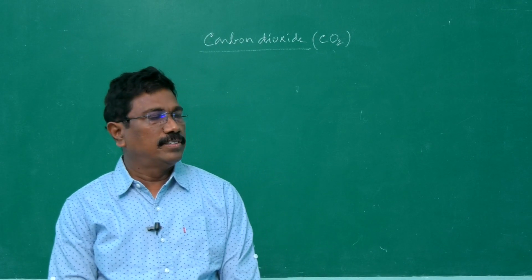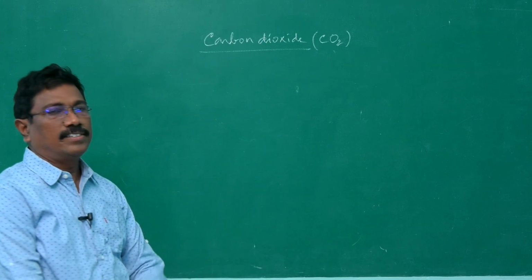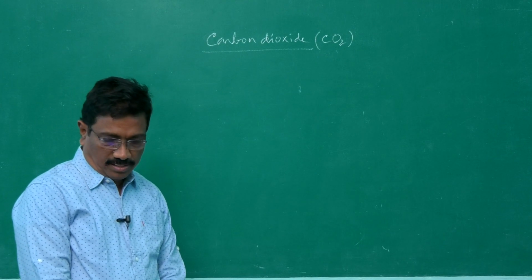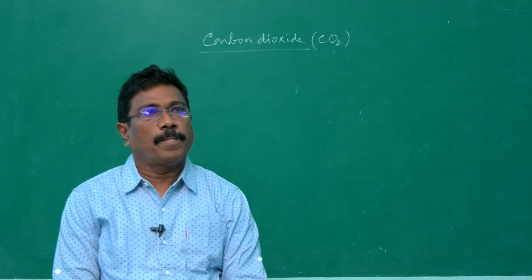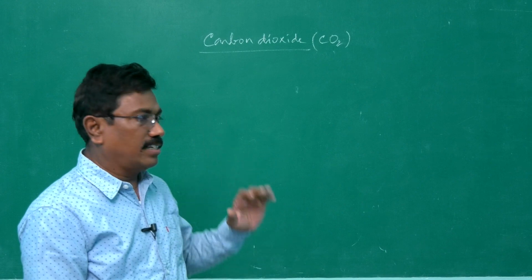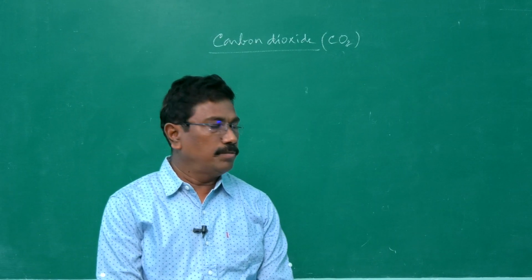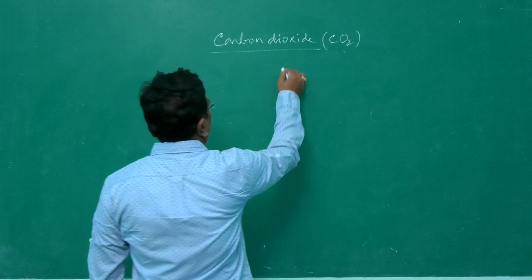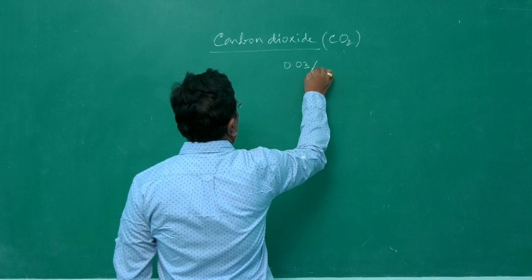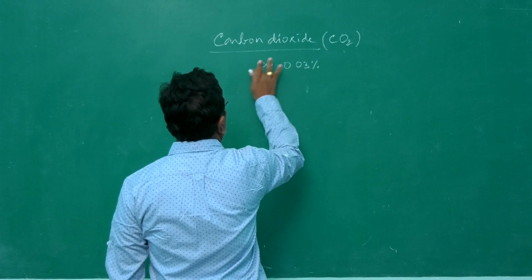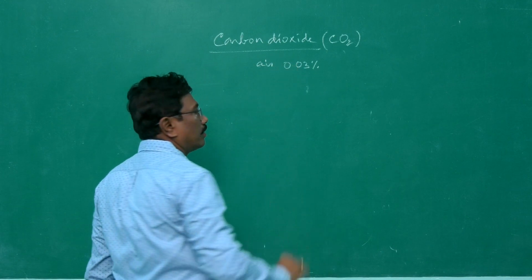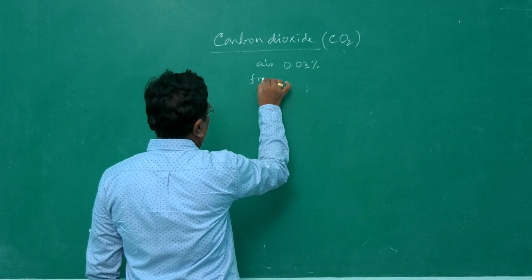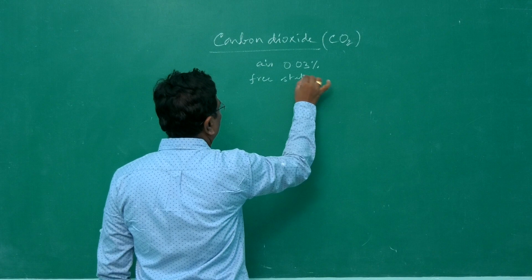Dear students, today's topic is carbon dioxide, a very popular gas that we come across every day. It occurs in the free state. Of course, in the atmosphere it is available, but only to the extent of 0.03%. In air, it is present only this much. It is available in the free state, that is, in the air.